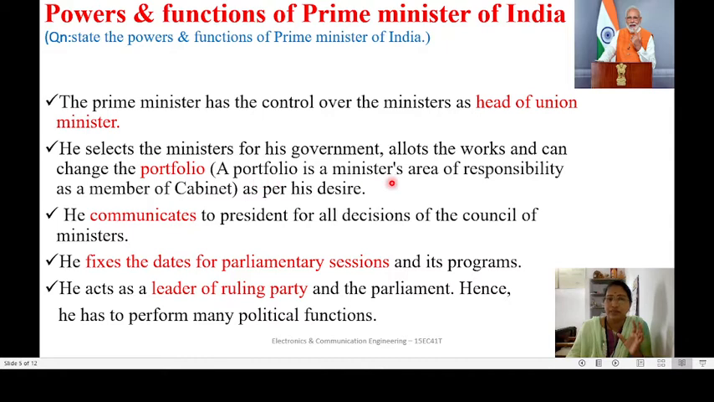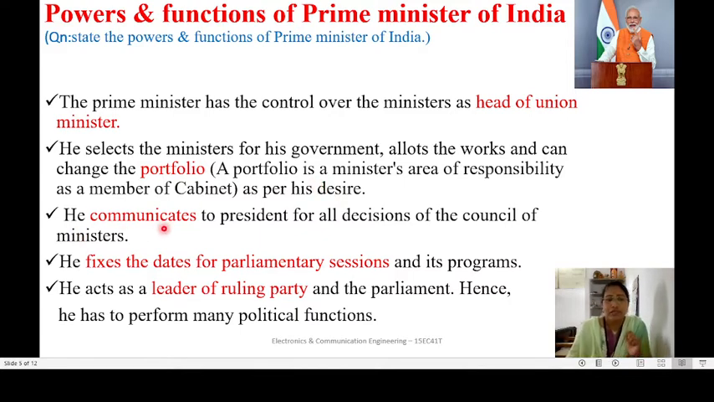Portfolio means the minister's area of responsibility as a member of cabinet. For example, it is a department. It may be defense or home ministry or space, communication, transport. So many departments will come. So that department is taken as a portfolio. Suppose the prime minister wants to change the portfolio, from home minister to defense minister or from defense minister to finance minister, that can be done as per the desire of the prime minister. He can change the department of the minister.